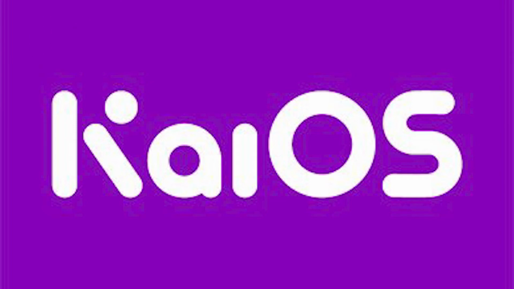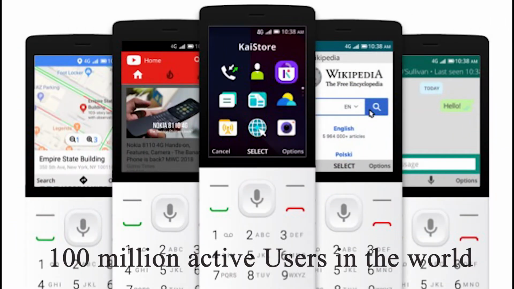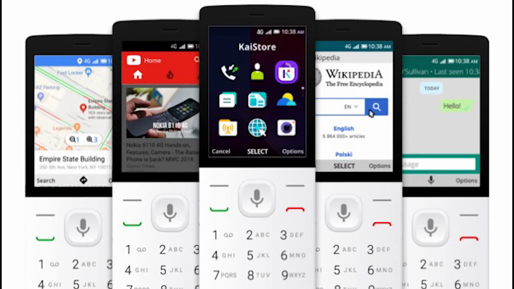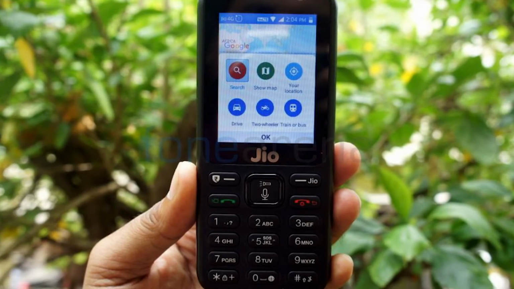Number 4. KaiOS. KaiOS is a mobile operating system based on Linux for keypad feature phones. It is developed by KaiOS Technologies Limited, a company based in Hong Kong. Over 100 million devices worldwide are now running KaiOS, with the largest shareholder being Chinese multinational electronics conglomerate TCL Corporation.